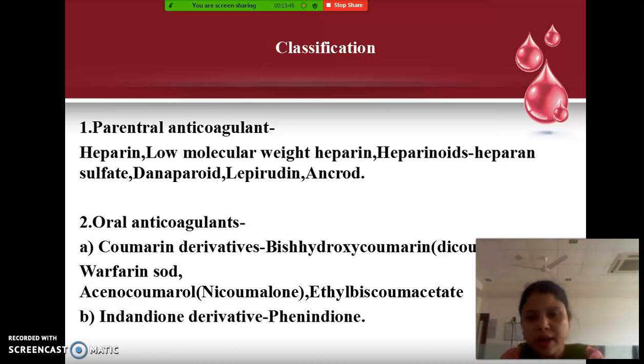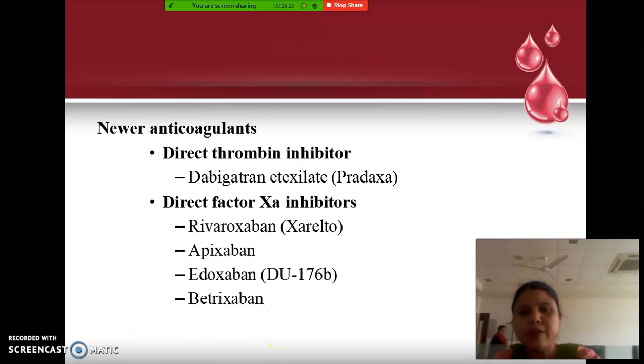Next is your oral anticoagulants. In oral anticoagulants, the first one is the coumarin derivative, and the major drug is warfarin sodium. Warfarin is an oral anticoagulant drug, and it has a narrow therapeutic index. So it can be asked in your exam: name an anticoagulant which has a narrow therapeutic index. That is your warfarin. It is given by the oral route. Next is your indane-dione derivative, and the example is phenindione.